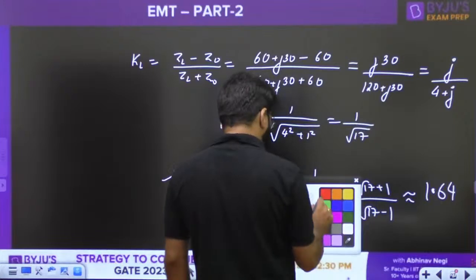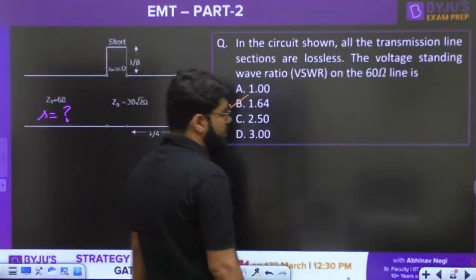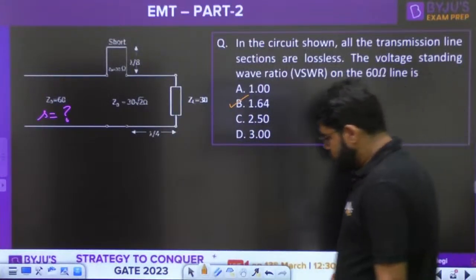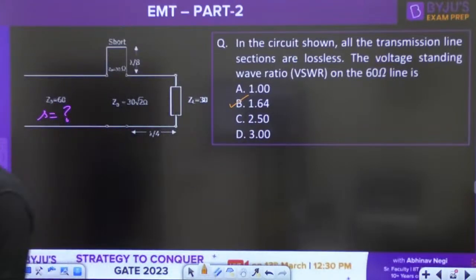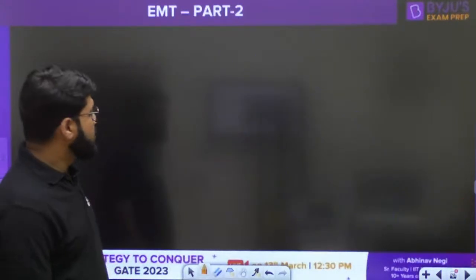Solving it, you are approximately going to get the value of 1.64. 1.64, that is option number B. Approximately you are going to get the correct answer. Option number B is going to be the correct answer for this. Moving ahead to the next question then.